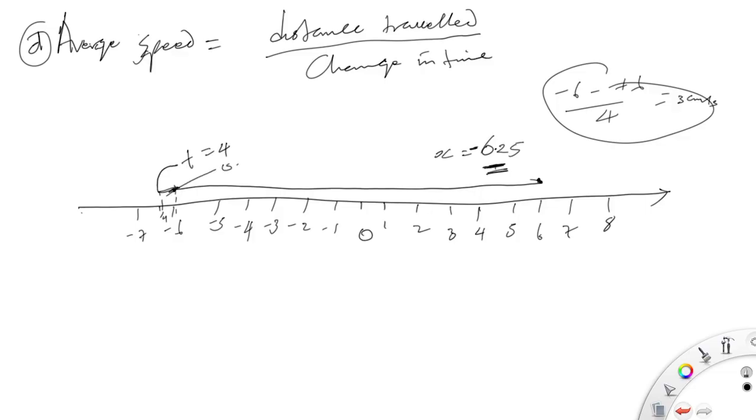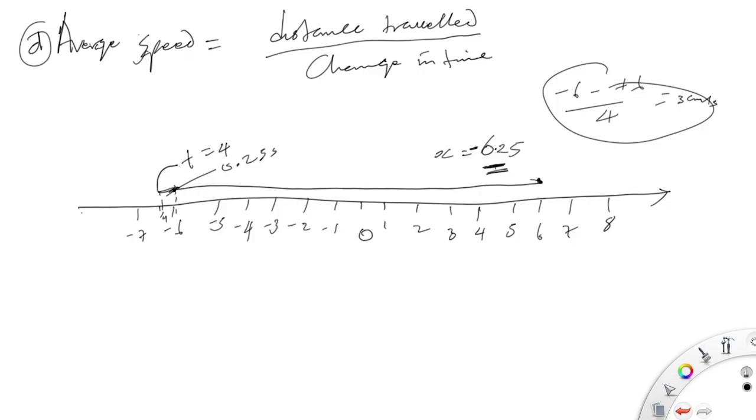was 0.25 seconds. So since the particle stopped at 3.5 seconds and began to move in the opposite direction, we must consider the distance traveled in the 3.5 seconds, that's from x equals 6 to x equals 6.25, and then the distance traveled in the final 0.25 seconds.